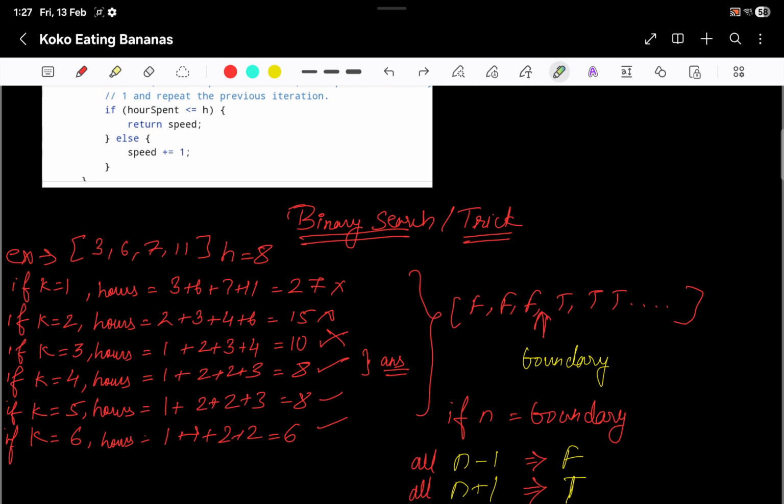So my medium will be 6. I will divide all the piles by 6, and I will get an answer from here. Now I have already got an answer when I divided it with 6, so I'll try to move to the left side, because anyway higher I have seen.